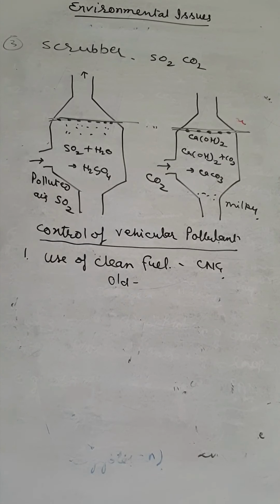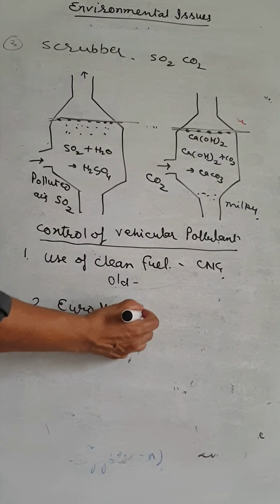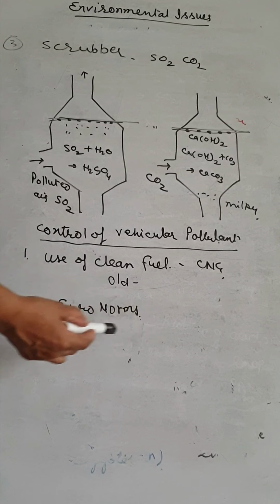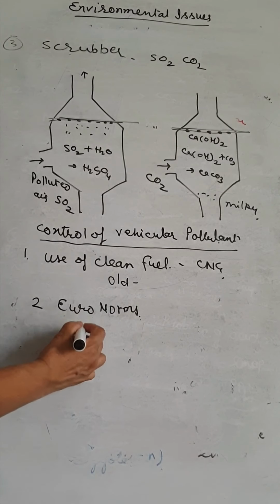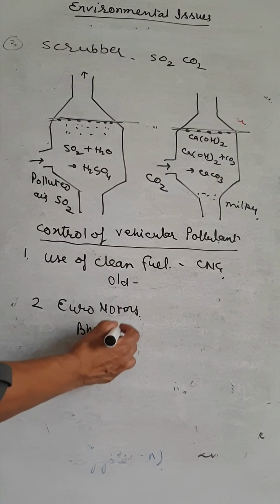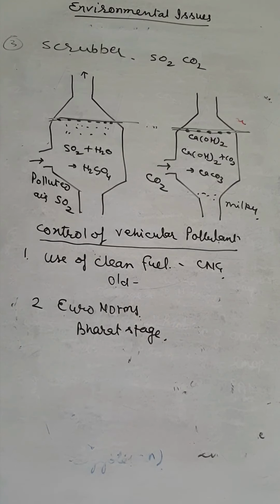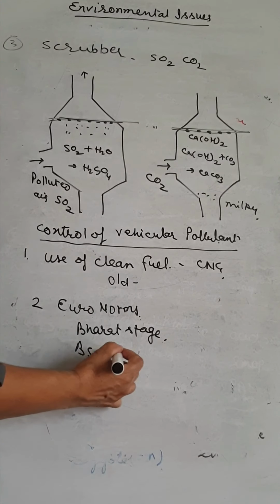And the second one is Euro norms. Euro norms should be implemented. Euro norms are implemented in the European countries. In India it is the Bharat Stage, or BS, starting from BS 2000.